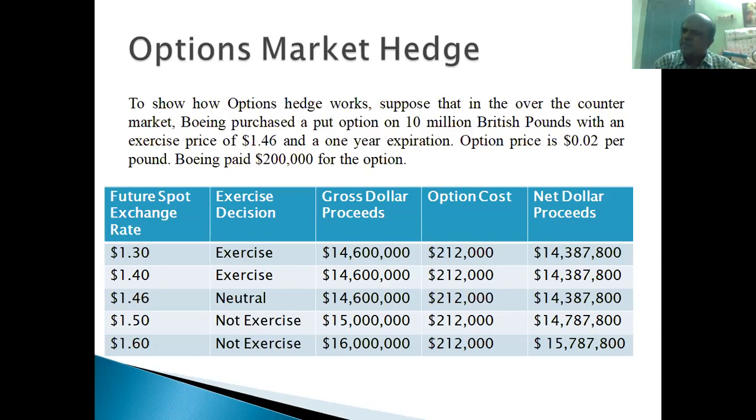So option contract is useful in option market hedging. In what way is it useful? Execution is optional. If the contract rate is favorable for me, I'll be executing this contract. Otherwise, I'll simply skip it. I will not be exercising this option contract. I'll go for the other options, right?